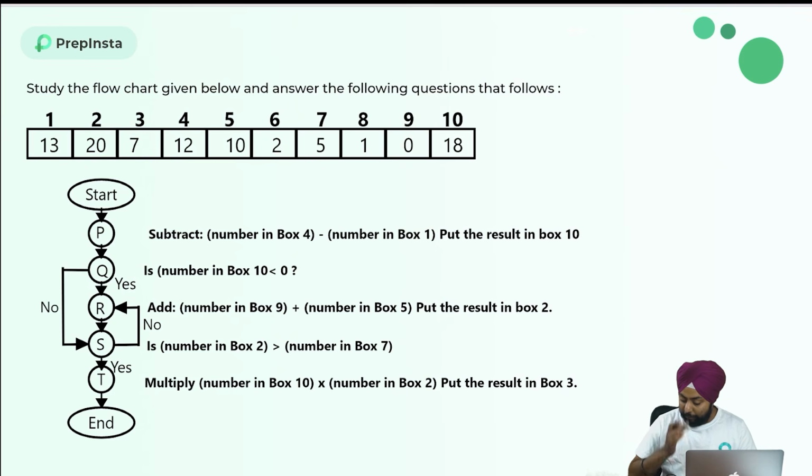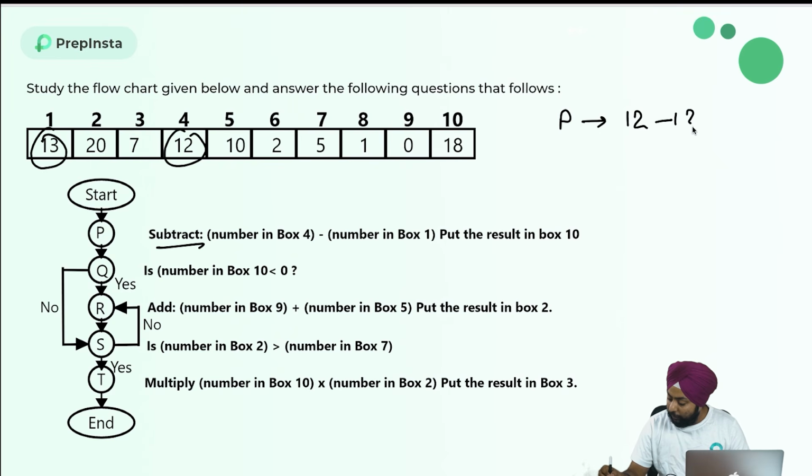Okay, now let's go step by step again. First I have P. In P, it says subtract the number in box 4, which is 12, from the number in box 1, which is 13. If I subtract it, I will get -1. And I have to store -1 in box number 10. This is the P step.